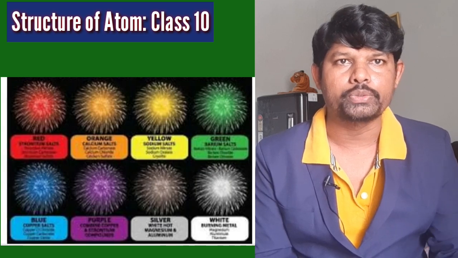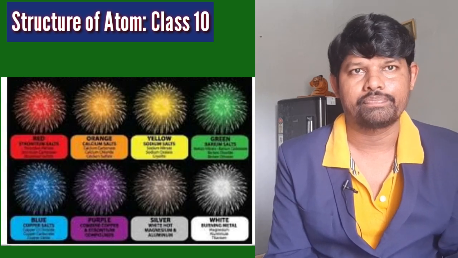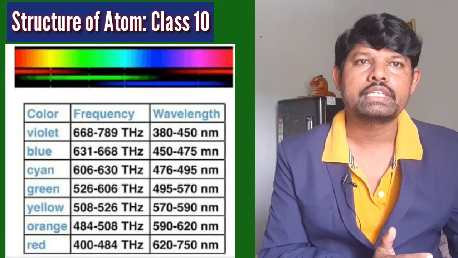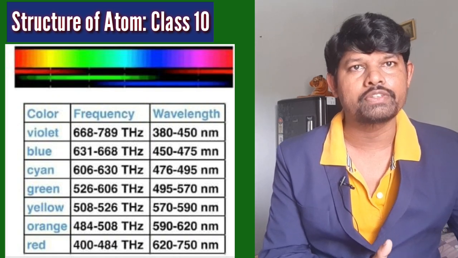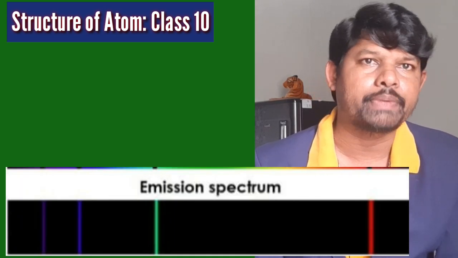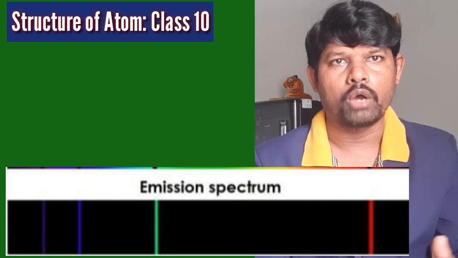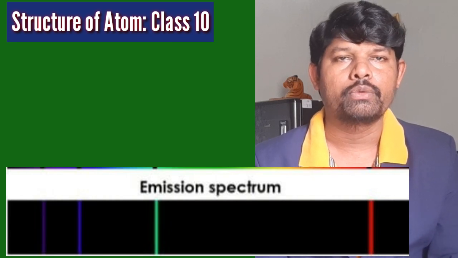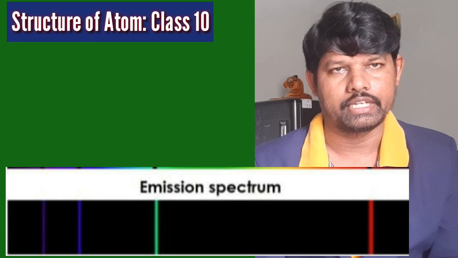These colors correspond to certain discrete wavelengths of light and are called line spectra. That means each element has certain discrete wavelengths of light. This is called line spectra. So what is the use of line spectra? Line spectra are simply like fingerprints. Just as we can identify people with the help of fingerprints, like that we can identify unknown atoms, unknown elements with the help of line spectra.